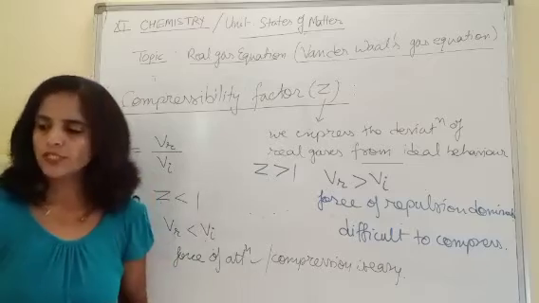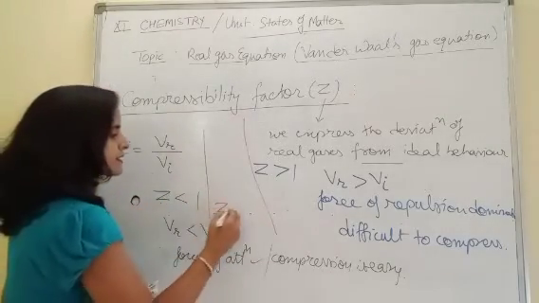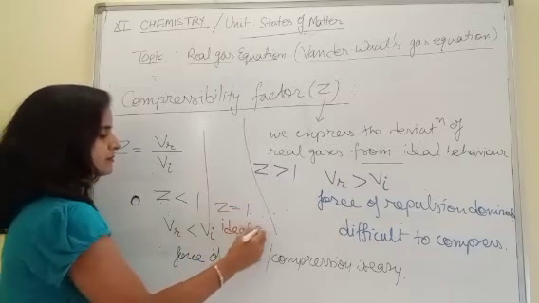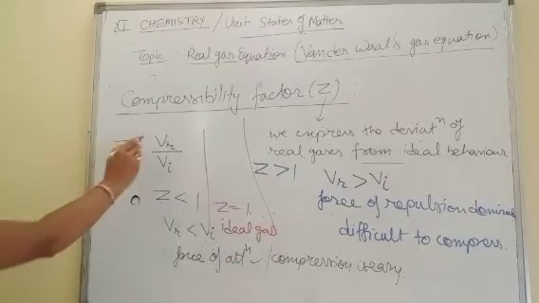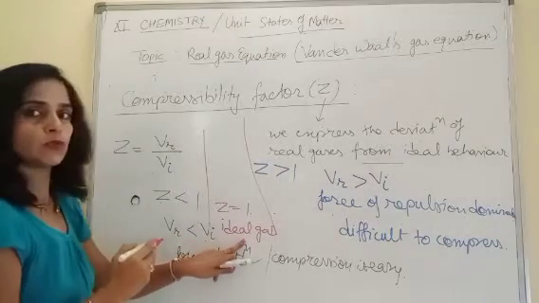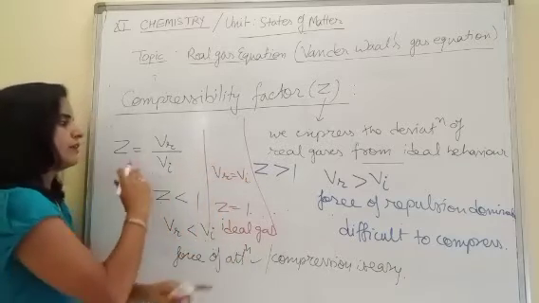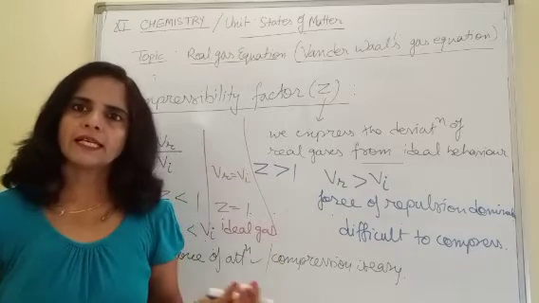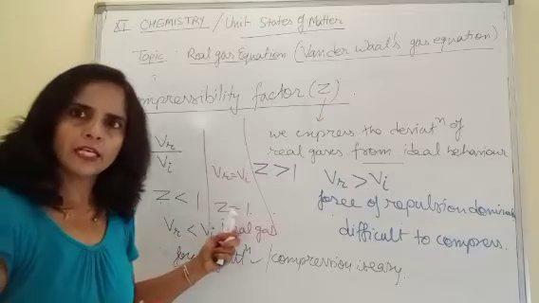Now check the third situation. The third situation can be that Z is equal to 1. Equal to 1 means this is an ideal gas, because real and ideal volume are equal. Only then does Z come equal to 1, when the real volume is equal to ideal volume. And when both are equal, it means forces of attraction are negligible, and that is the ideal situation. So in the ideal situation, Z is equal to 1.